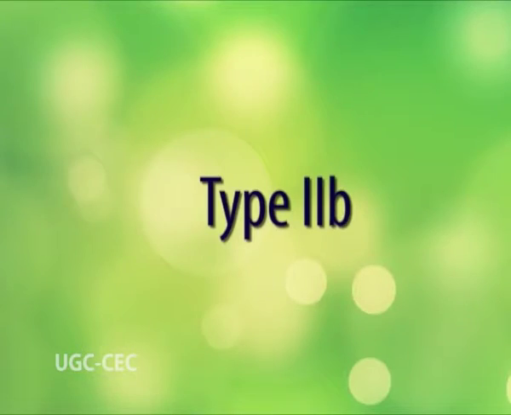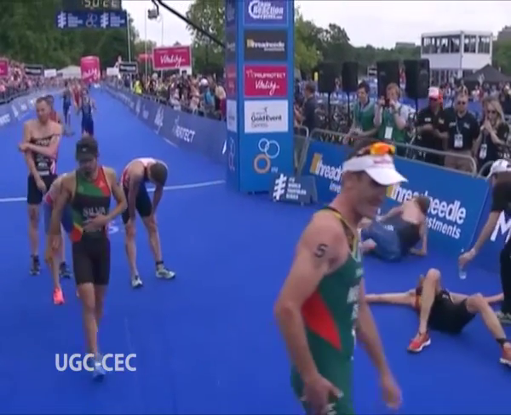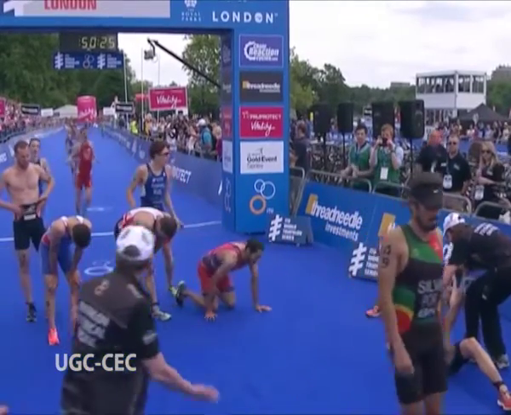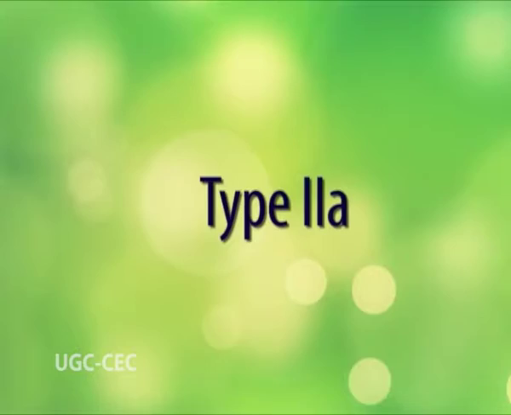Both react quickly in a relatively short period of time, but they differ in resistance to fatigue. Type 2B. Type 2B motor units are very prone to fatigue, but they produce the most force when stimulated. These are the last motor units recruited when a muscle gets activated. Type 2A. Type 2A motor units are the intermediate motor units. Their peak force and their resistance to fatigue are intermediate to those of type 1 and type 2B.